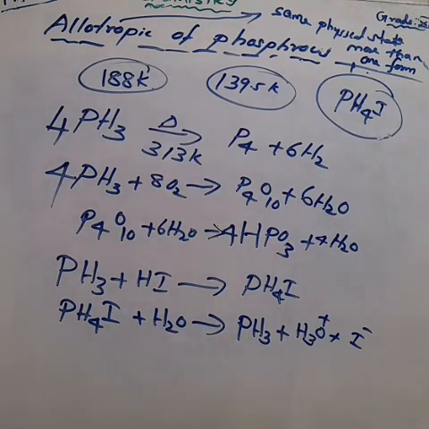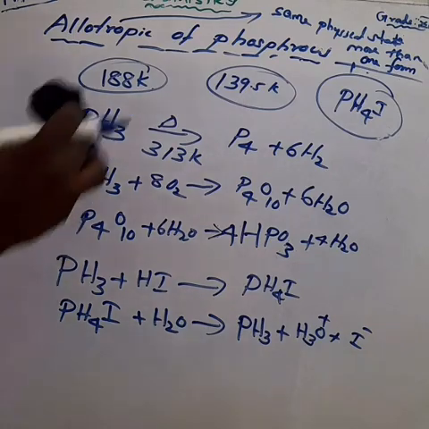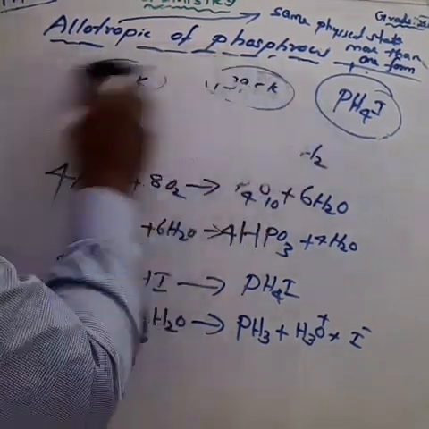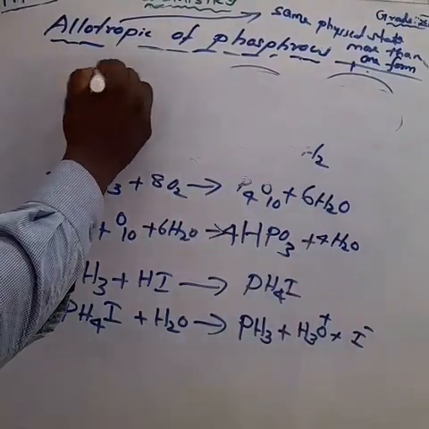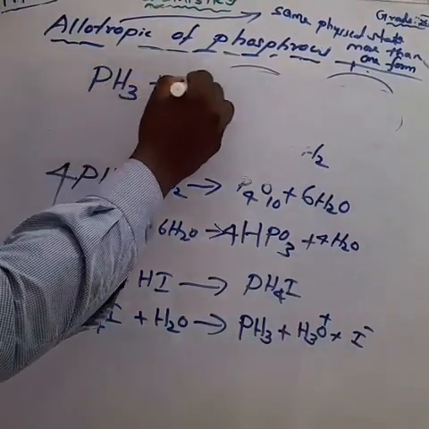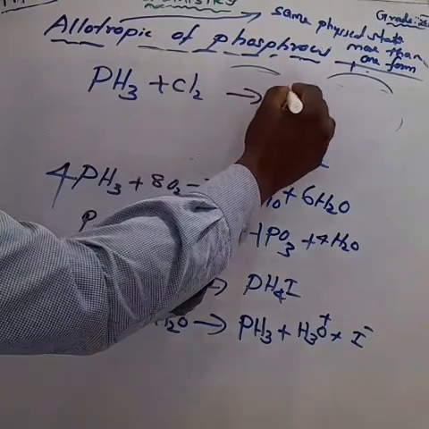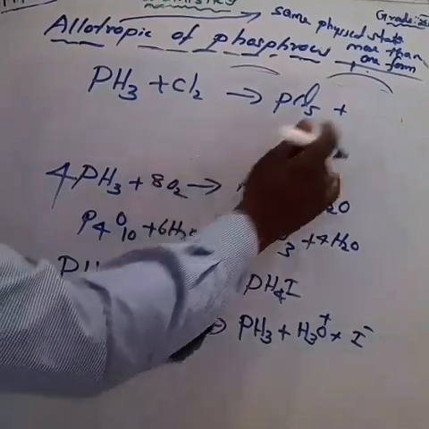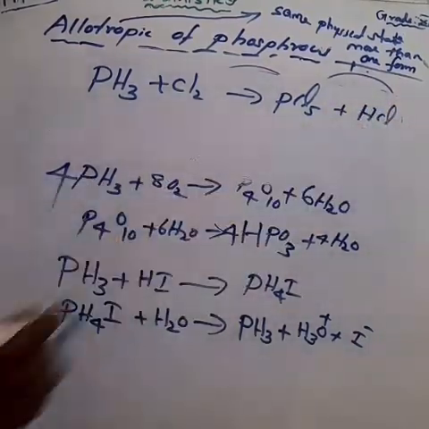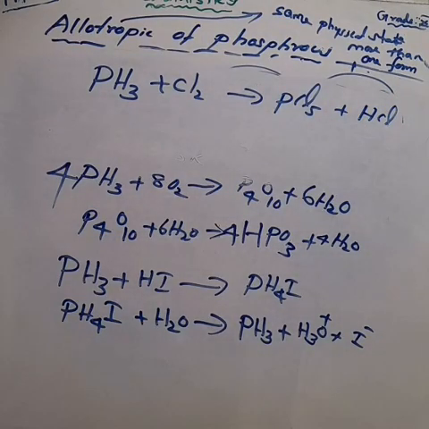Phosphine reacts with chlorine. What is the formula of phosphine? PH3 reacts with chlorine, Cl2, we get phosphorus pentachloride, that is PCl5, plus hydrogen combines with chlorine to form HCl. So how can you balance the equation? Phosphorus is balanced.